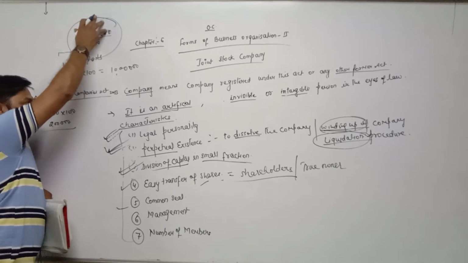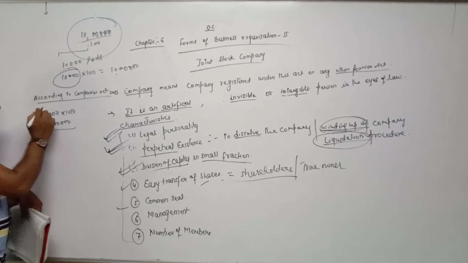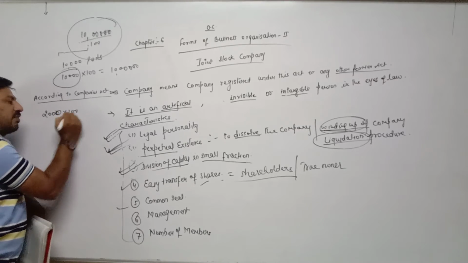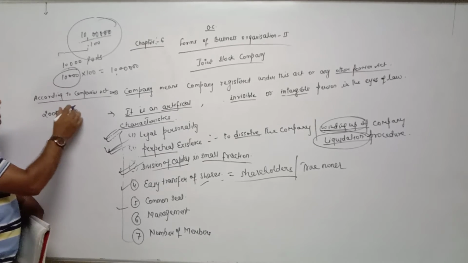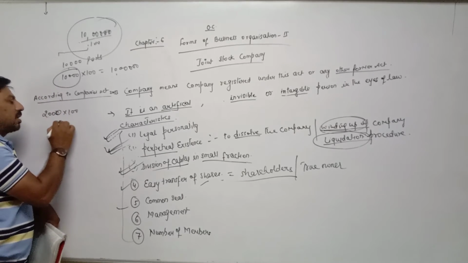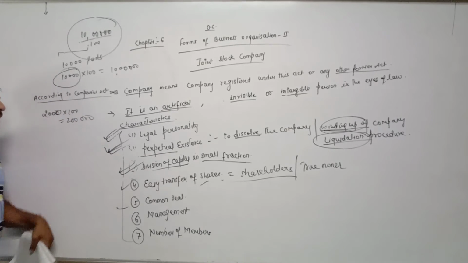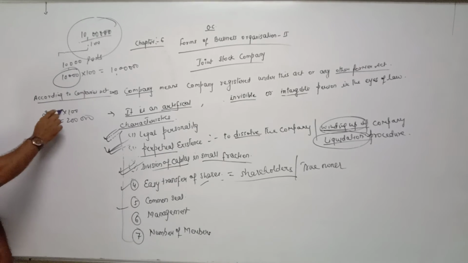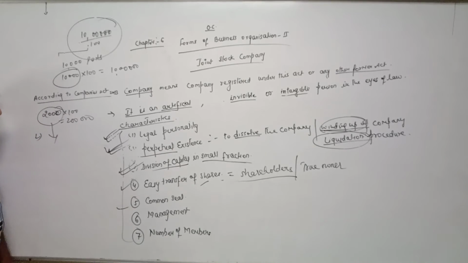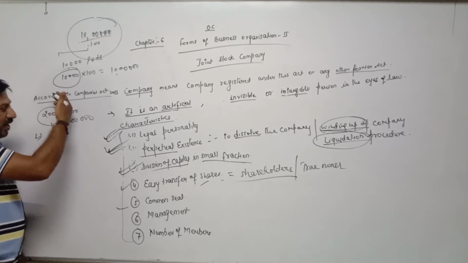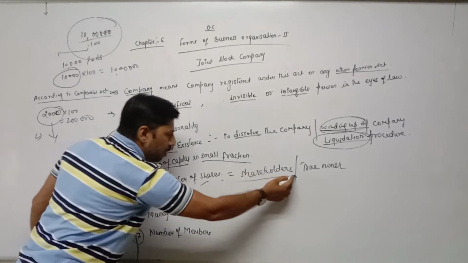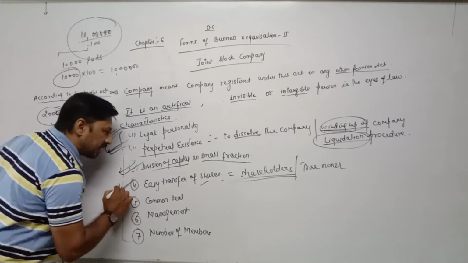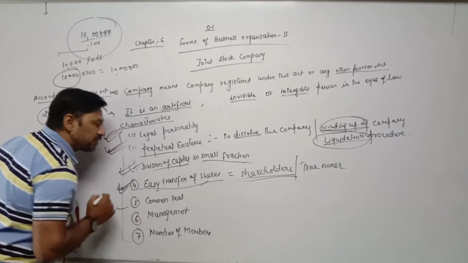Whatever number of shares the company has issued, out of those shares I had purchased 2000 shares. It means I had given 2000 into 100. Here we are assuming that the price of a share is 100 rupees. So 2000 into 100, 2 lakh rupees I had given. Now in future, if I need money or go through a financial crisis, I can sell my 2000 shares to any other person. It means it is very easy for the shareholder to transfer his share in favor of another person. This is one of the most important characteristics of a joint stock company, easy transfer of shares.